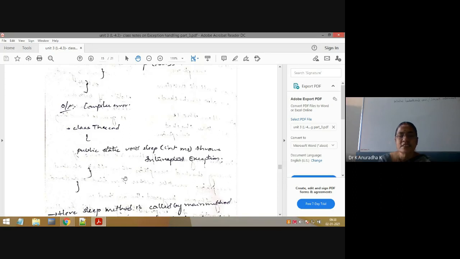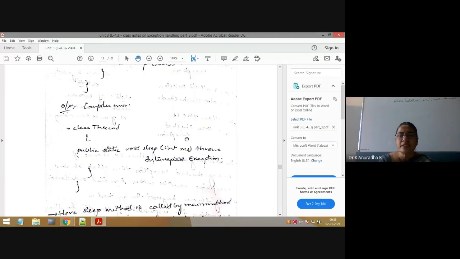Now this is the sleep method inside the Thread class, and here the sleep method throws InterruptedException. This is given by the Java developers only, because it is a predefined method in a predefined class. We have to use them as they are. So here the sleep method throws InterruptedException. They have given it like this. Throws InterruptedException, already explained. InterruptedException is a checked exception. If you see the hierarchy, it is not there in the 18 unchecked exceptions. That's why it is a checked exception. So Java developers used, for the sleep method, throws InterruptedException.